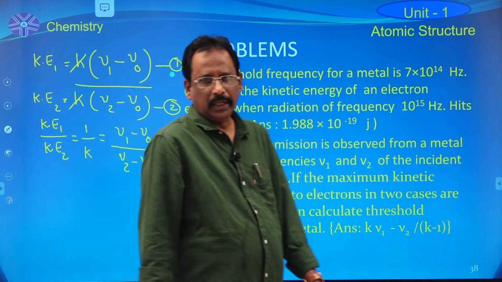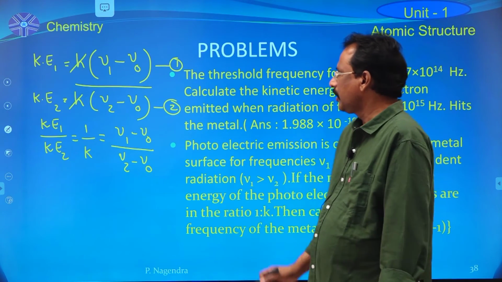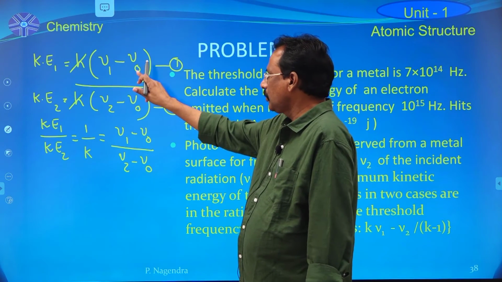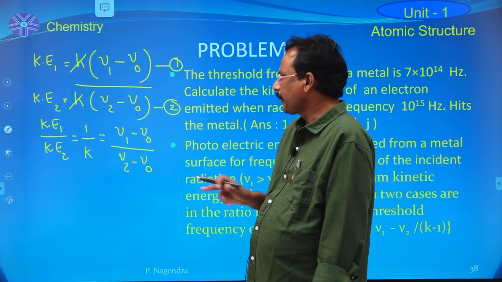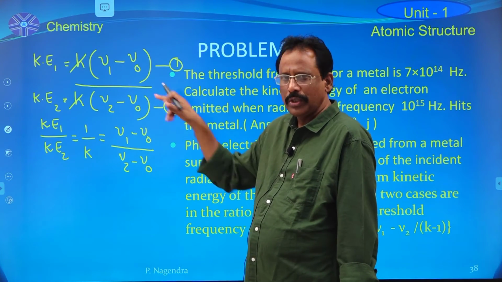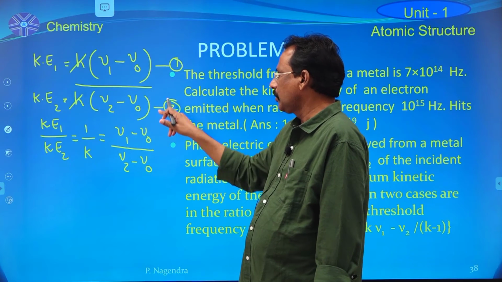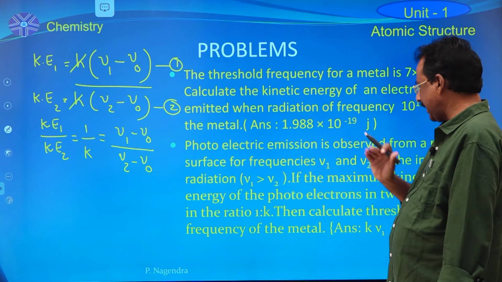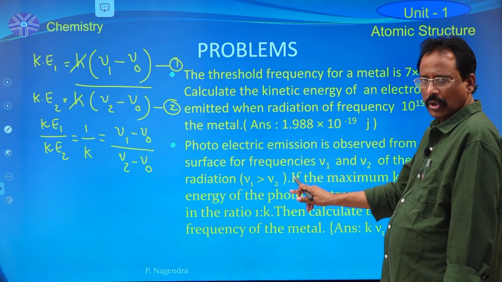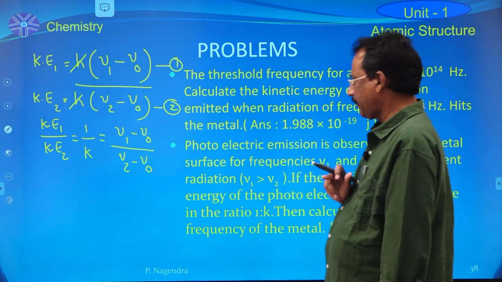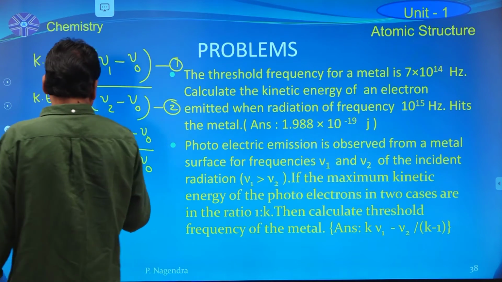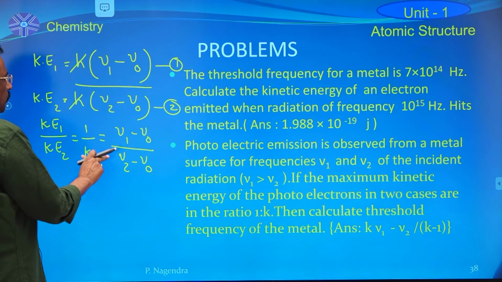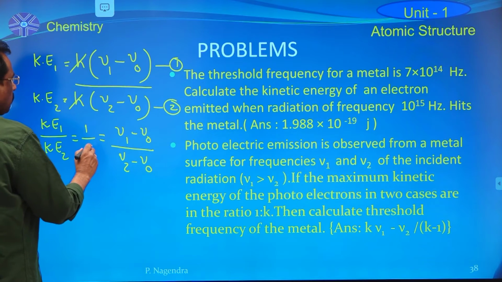Follow properly. According to Einstein's expression, in the first case, KE1 is equal to h into nu1 minus nu0. For the second case, KE2 is equal to h into nu2 minus nu0. The ratio between these two kinetic energies is equal to 1 by k. Therefore, 1 by k is equal to nu1 minus nu0 divided by nu2 minus nu0. Cross multiplication.